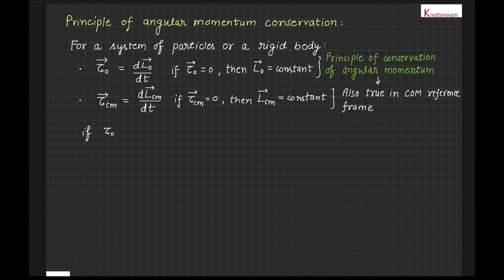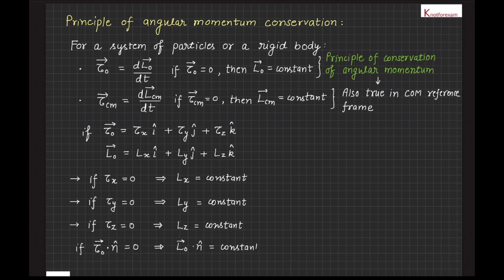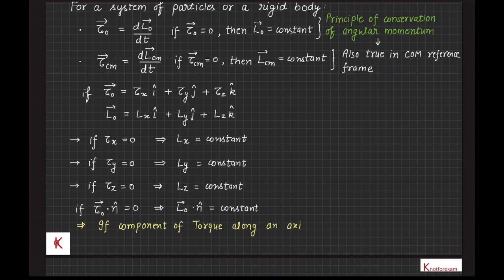If tau vector is tau x i cap plus tau y j cap plus tau z k cap, and L O vector is L x i cap plus L y j cap plus L z k cap, and if tau x is equal to 0, then L x will be constant, and if tau y is 0, then L y is constant, and if tau z is 0, then L z will be constant. And also if tau vector dot n cap is 0, then L O vector dot n cap will be constant. So if the component of torque along an axis is 0, then angular momentum along that axis will be conserved.